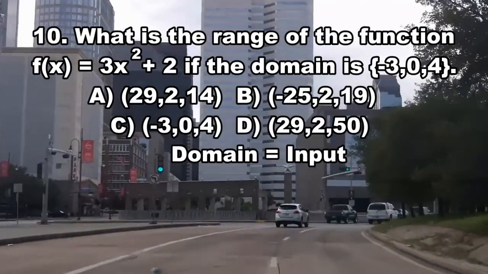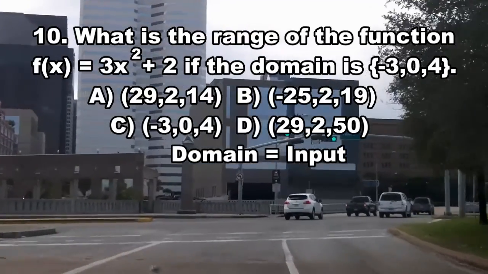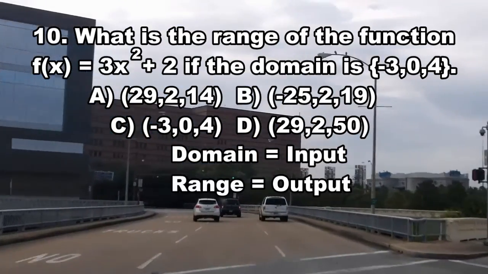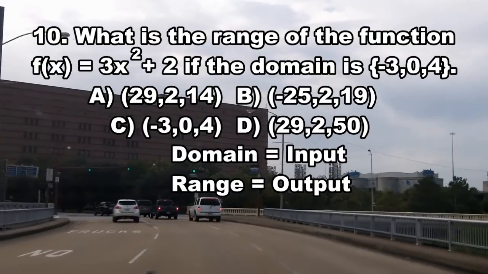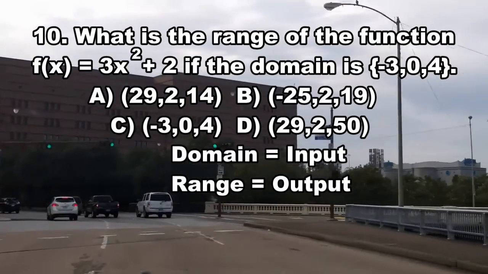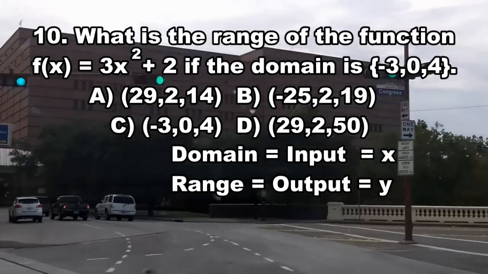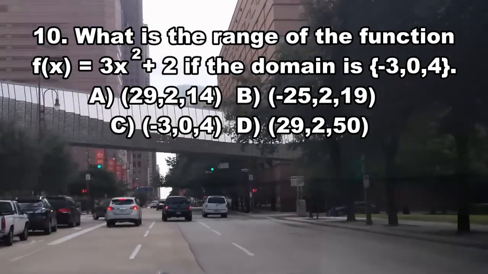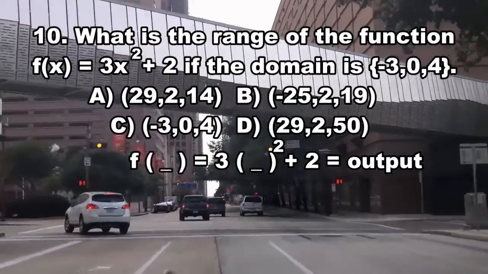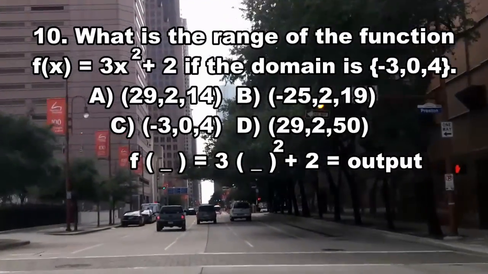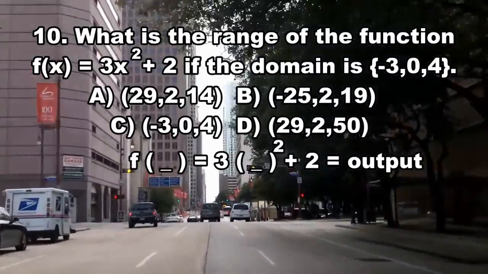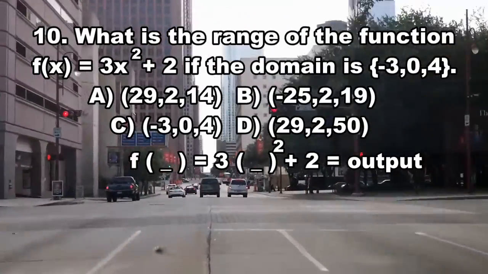To do this, you need to remember that the domain is your input quantity, while the range is your output quantity. You also need to remember that the domain is your x variable and the range is your y variable. In this problem, they give us our domain of -3, 0, and 4. We will input those into the function and the answers will be the output or the range.